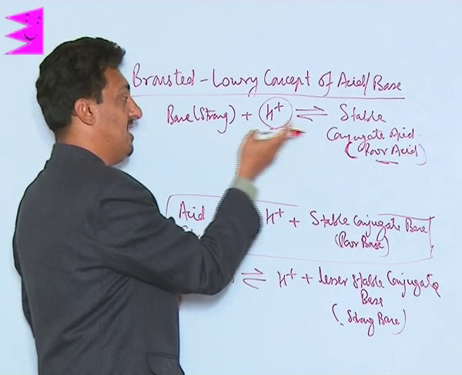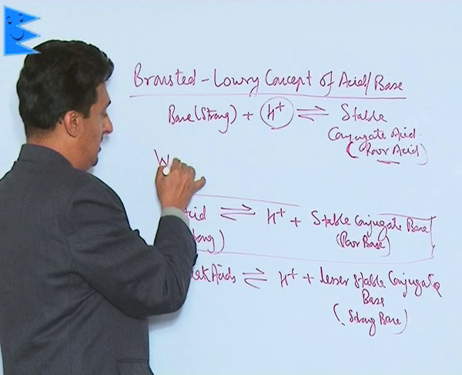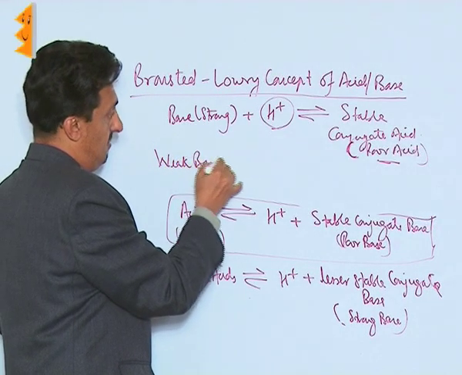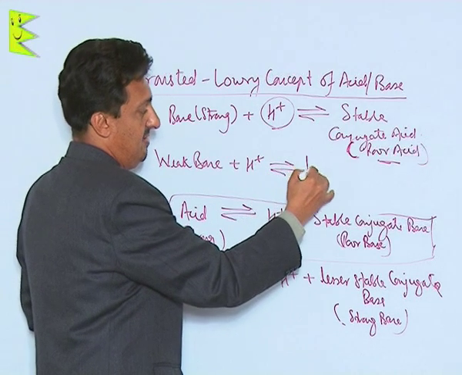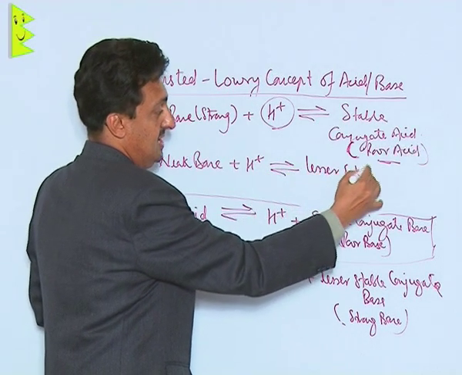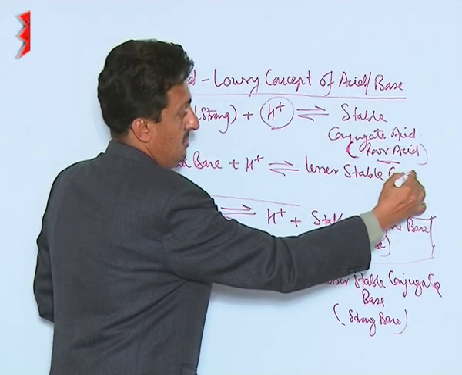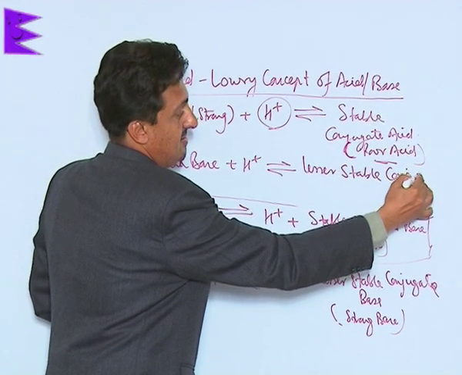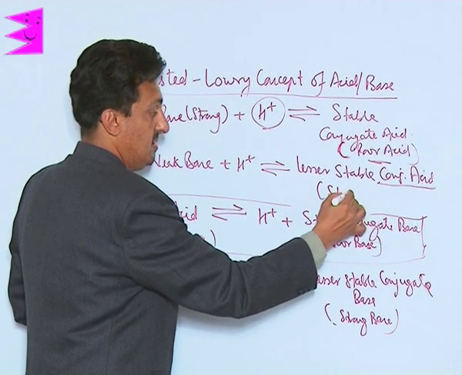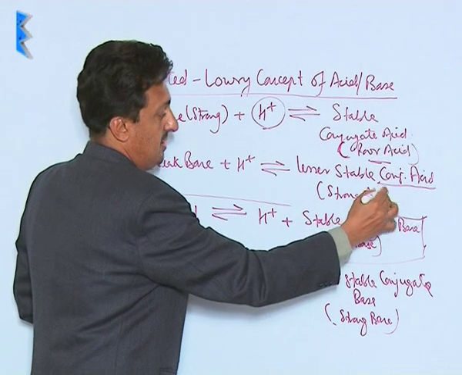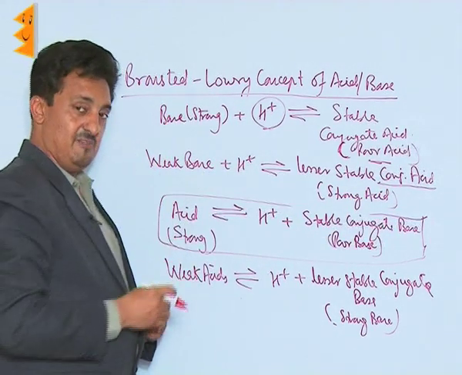If it is strong, it will give H plus ion, and will turn back to this base. And the weak base, since it accepts H plus ion, will have a lesser stable conjugate acid, which will be a strong acid. It will immediately give H plus ion and will form the weak base back.